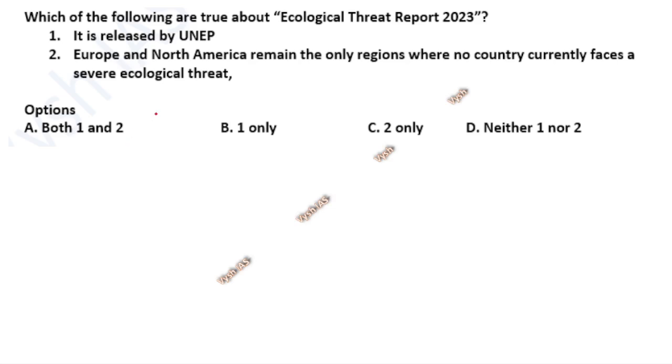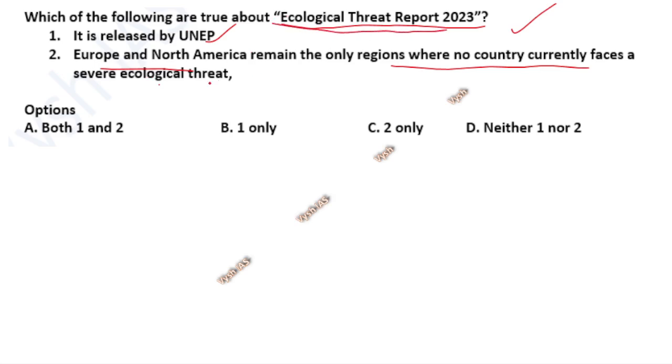Similar to that, one more topic we'll study now: the Ecological Threat Report 2023. Very recently it was in the news. It says Europe and North America remain the only regions where no country faces a severe ecological threat. As per the report we are telling this. Your logic or practicality you should keep aside. You have to tell about what is told in this report.